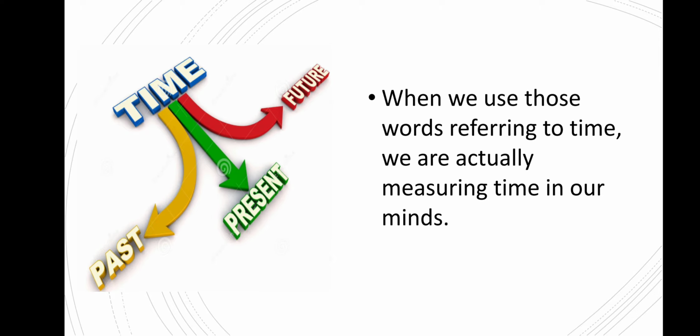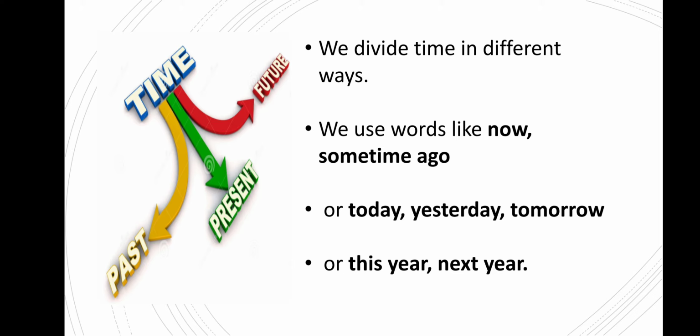When we use these words referring to time, we are actually measuring time in our mind. In the previous page we have seen many words about time, like now, some time ago, today, yesterday, tomorrow, this year, next year.